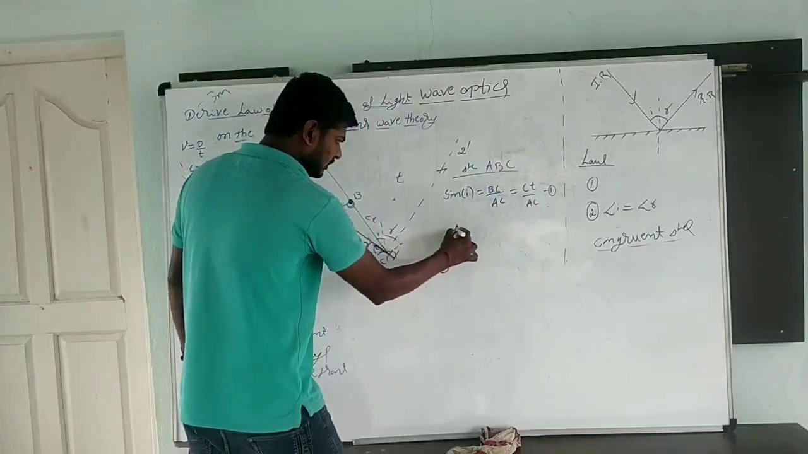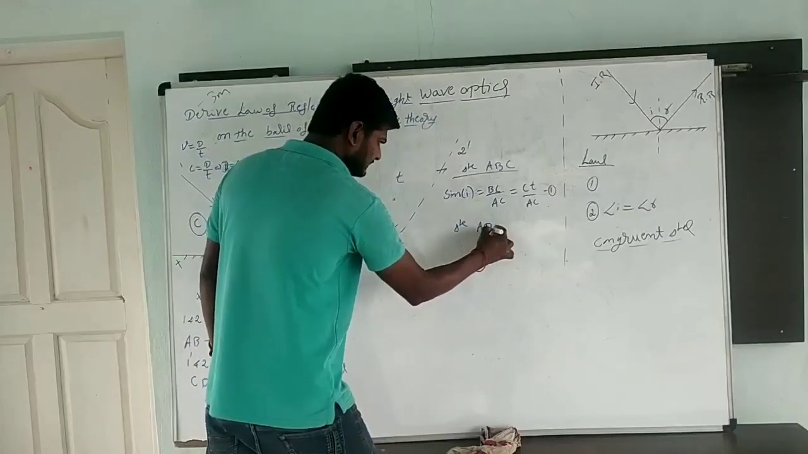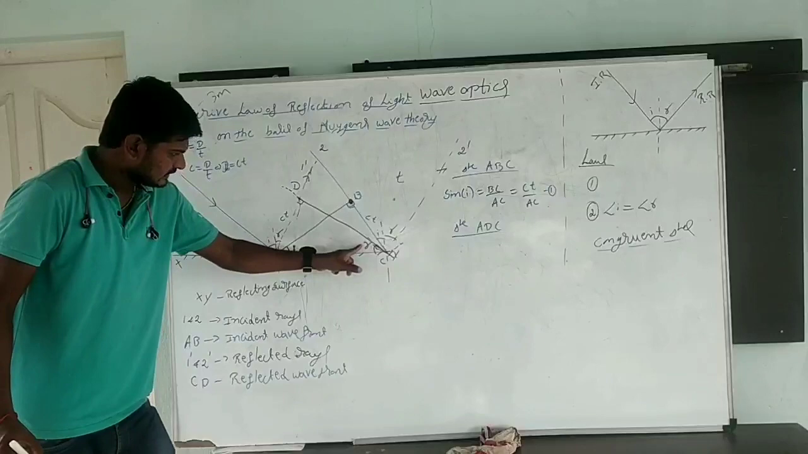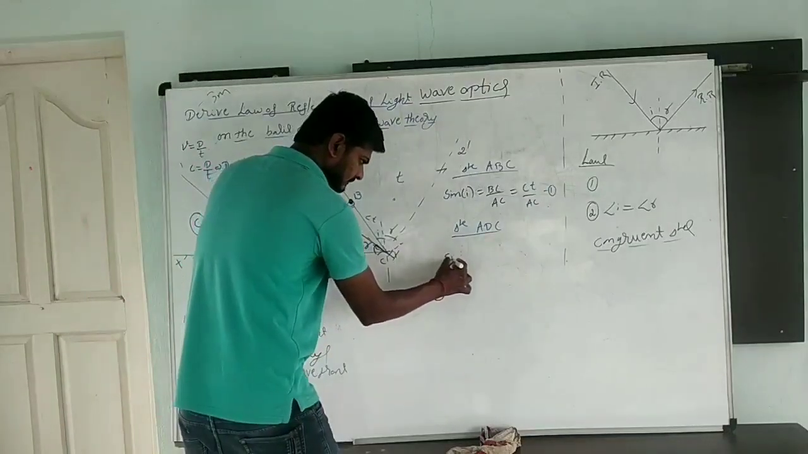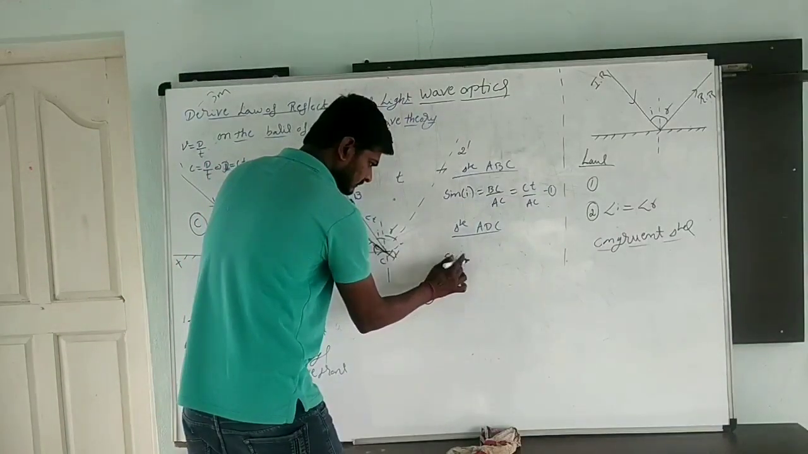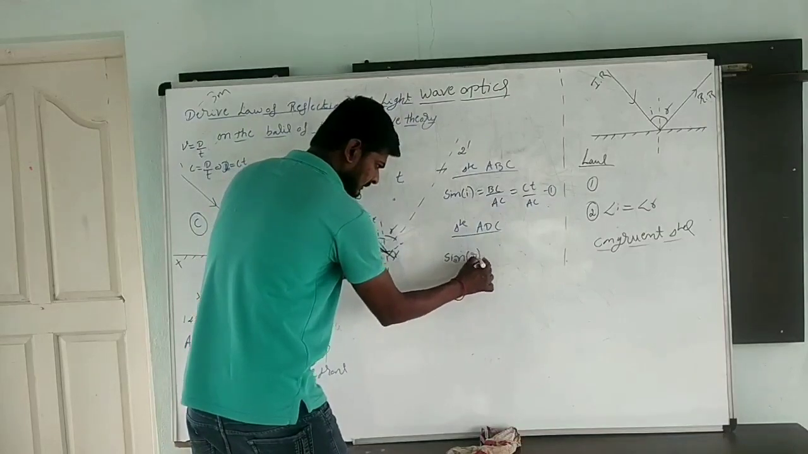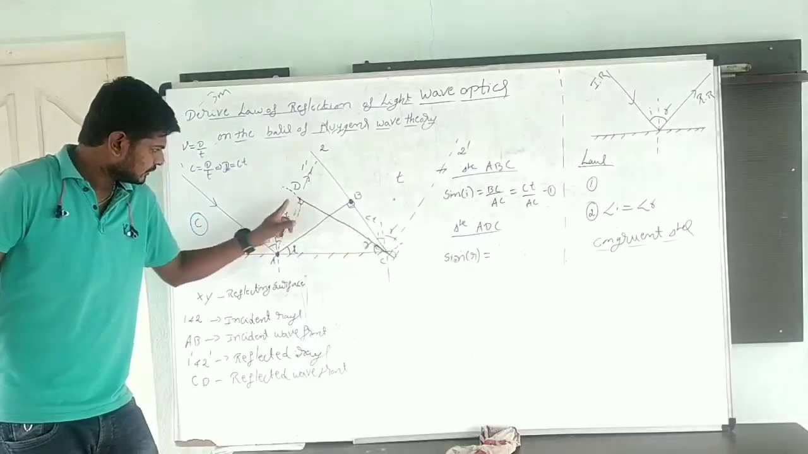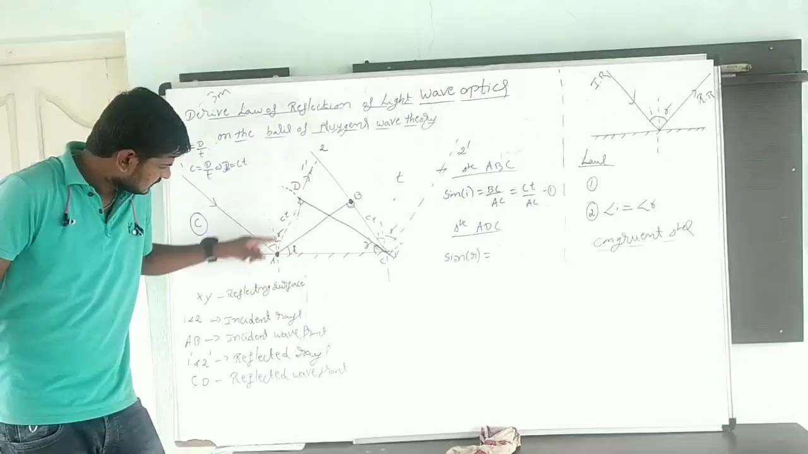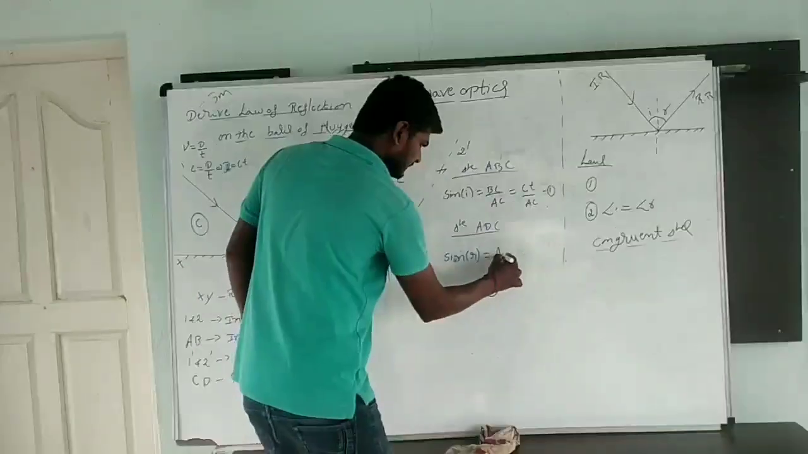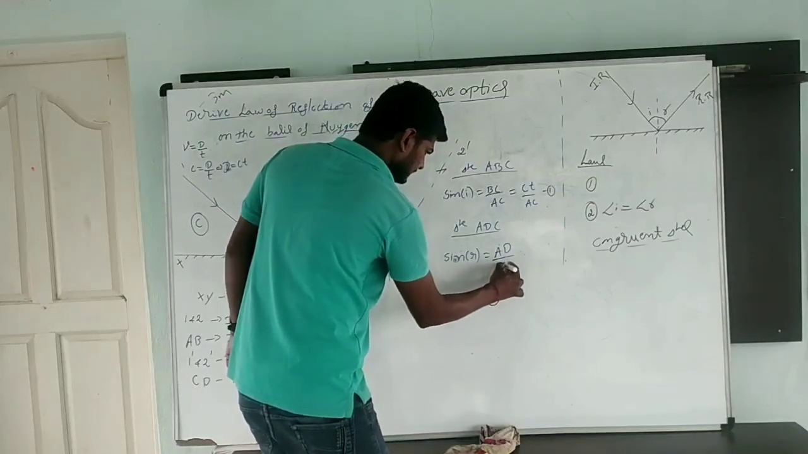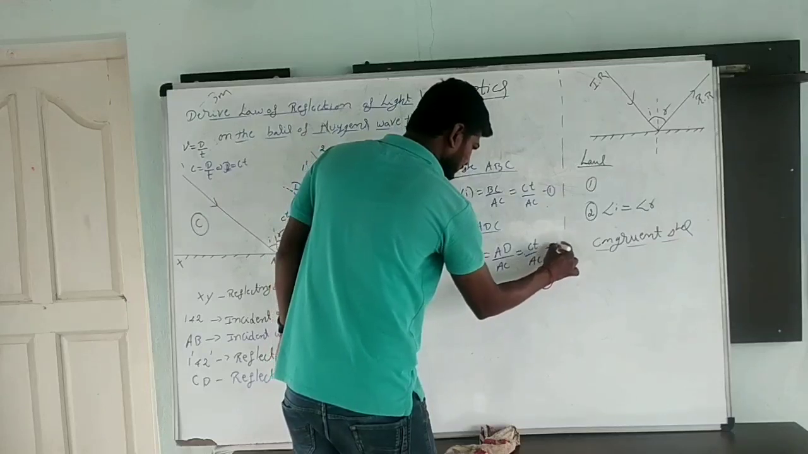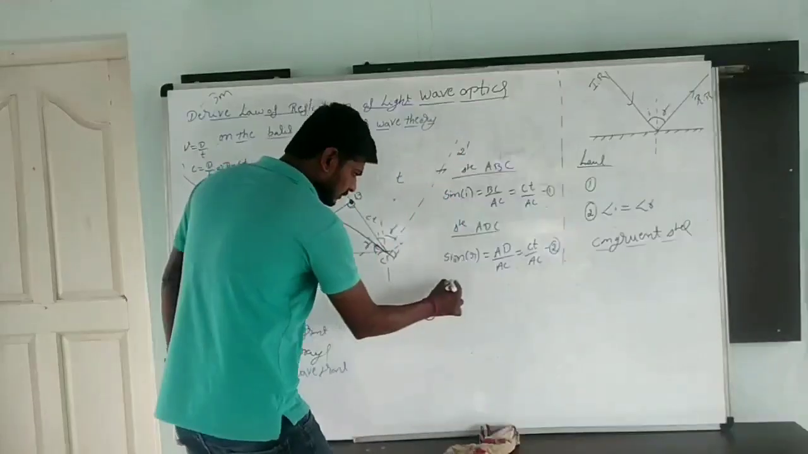I am going to take one more triangle, triangle ADC, and take this angle. Sin r. Again here it will be opposite by hypotenuse. Opposite is AD. AD by AC. AD is CT, so CT by AC. This is equation 2.